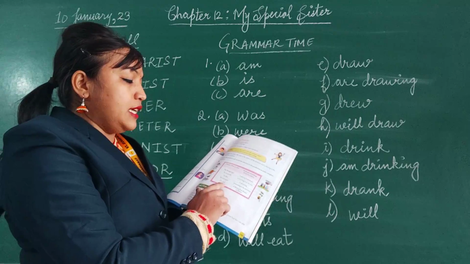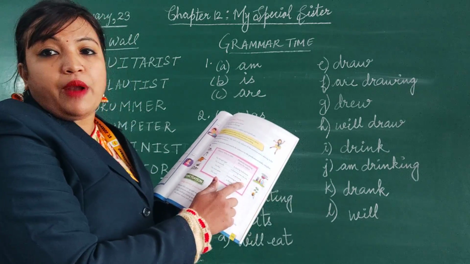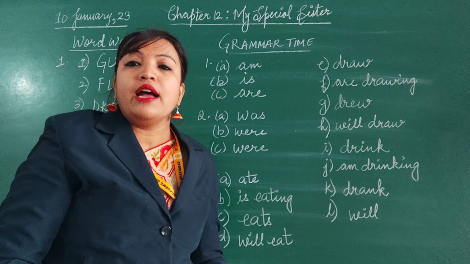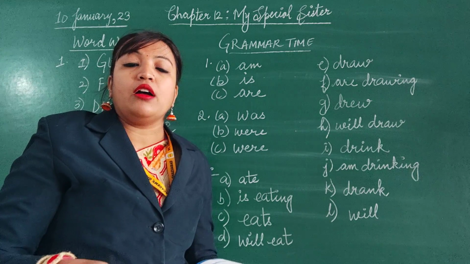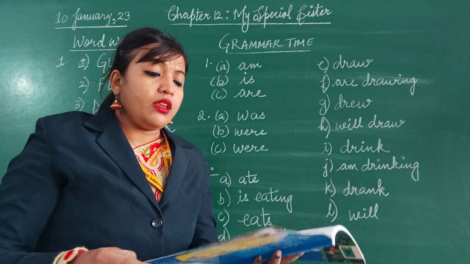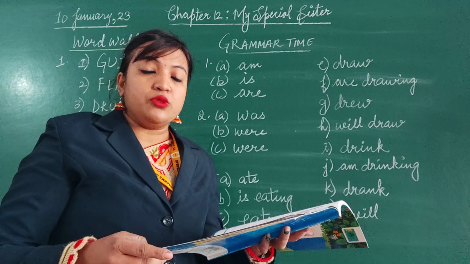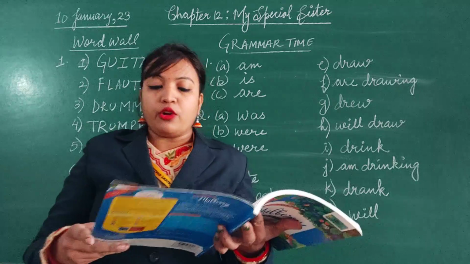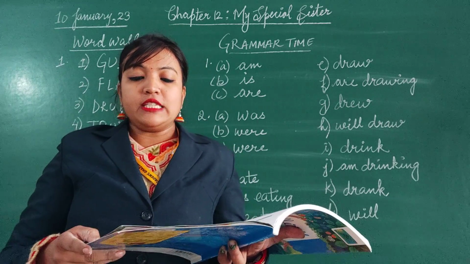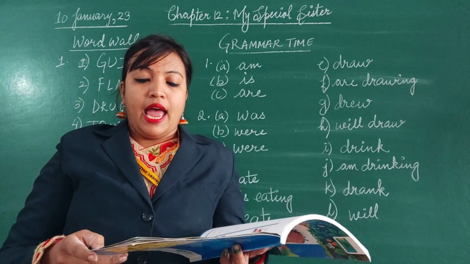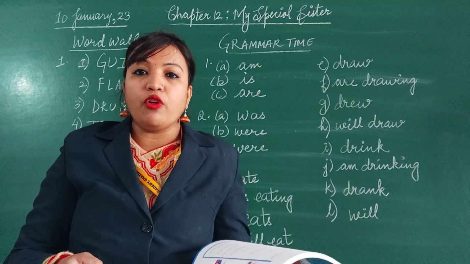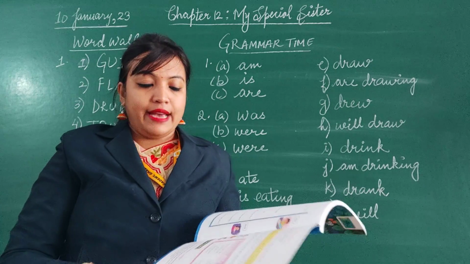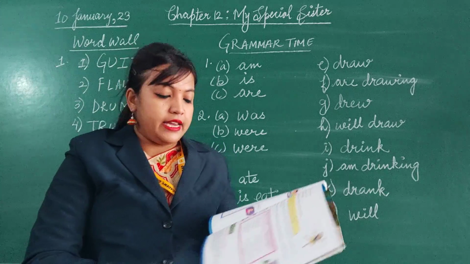And last one, the seed. The seed is sprouting. Is sprouting is the correct predicate for the subject, the seed. So I am reading all five sentences together. The Bengal tiger is snoozing in the sanctuary. The butterfly is flitting from flower to flower. Sindhu is playing badminton. The helicopter is hovering over the city. The seed is sprouting. Now the next exercise is a punctuation exercise.